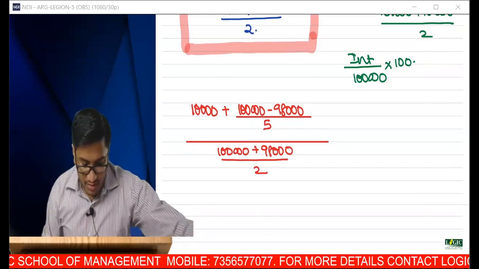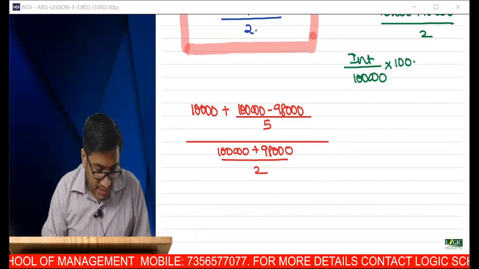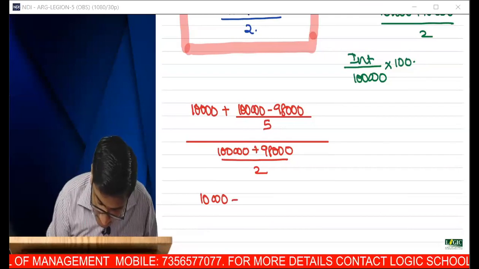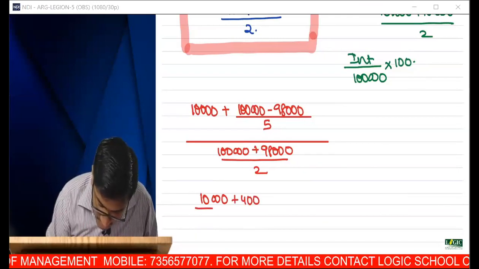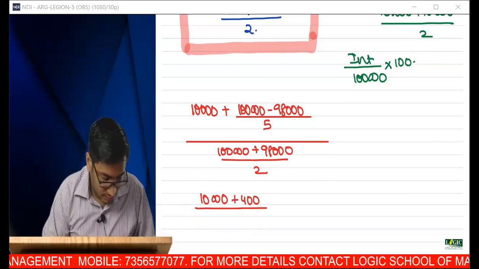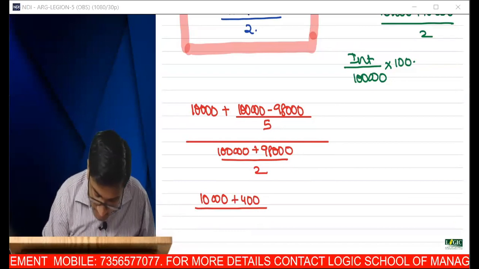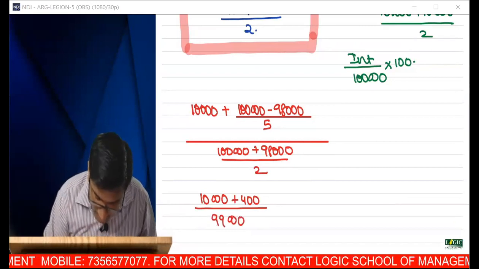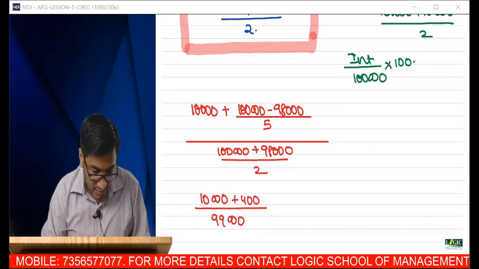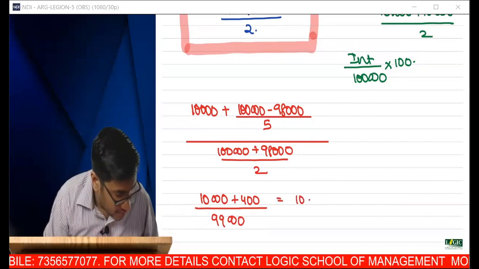Now tell me, what is the answer? 1 lakh minus 98,000 is 2,000 divided by 5, 400. So 10,000 plus 400, the whole divided by 99,000, into 100. So what is the answer? 10.505%.